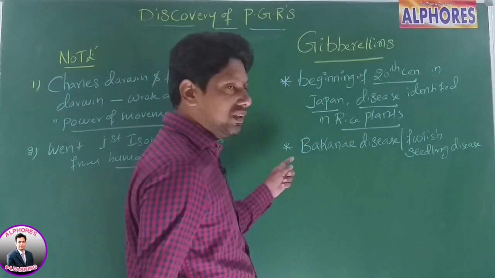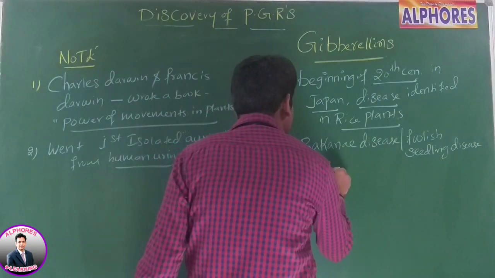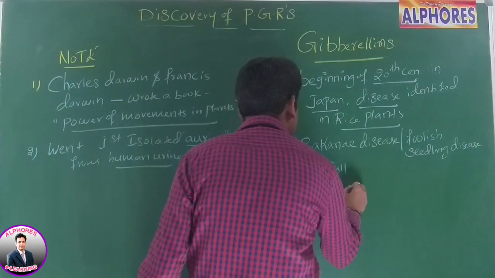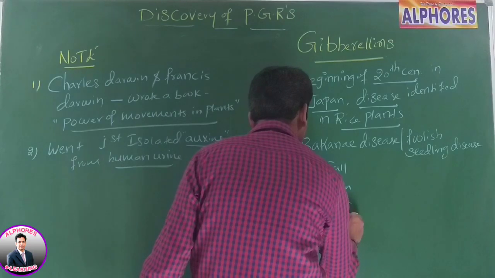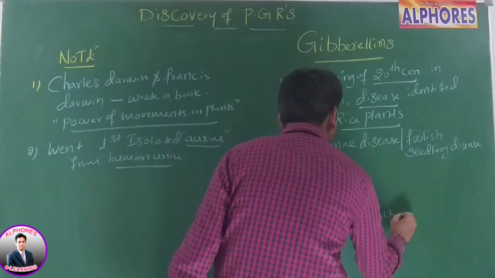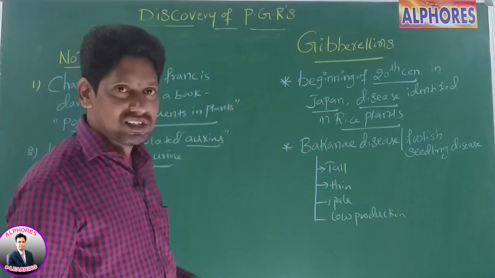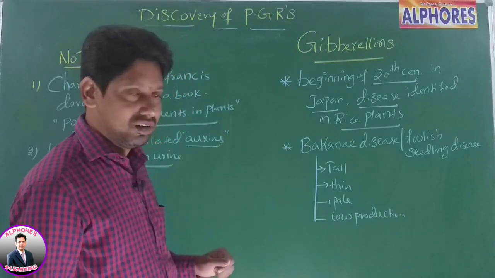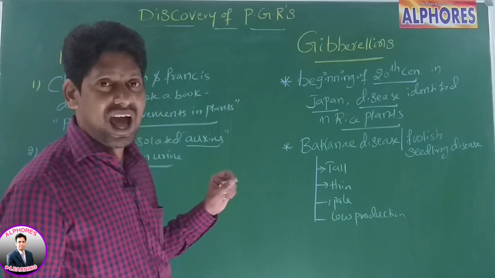Sir, what are the symptoms of this disease? The plant becomes tall, thin, pale, with low production, meaning production is less compared to a normal rice plant. Due to this Bakanae disease, the rice plant has become tall, thin, pale, with low production compared to a normal rice plant.